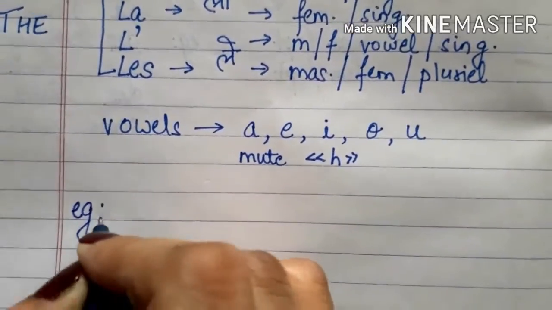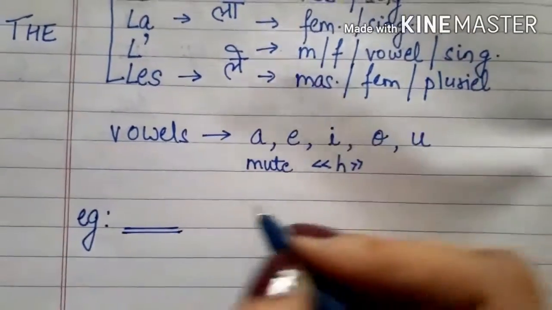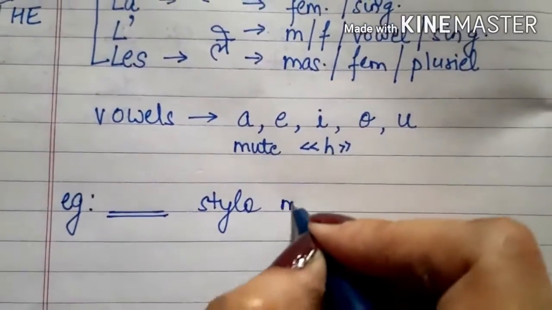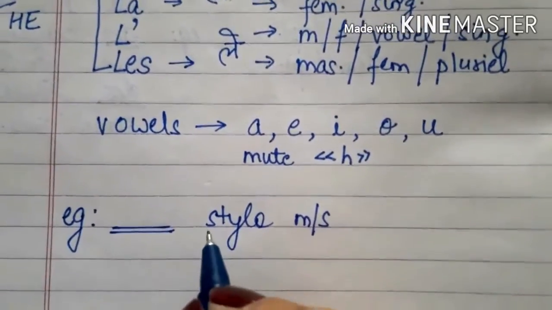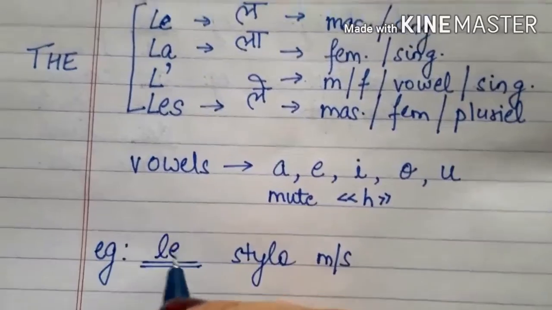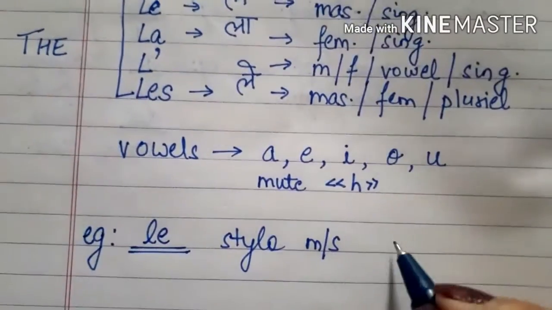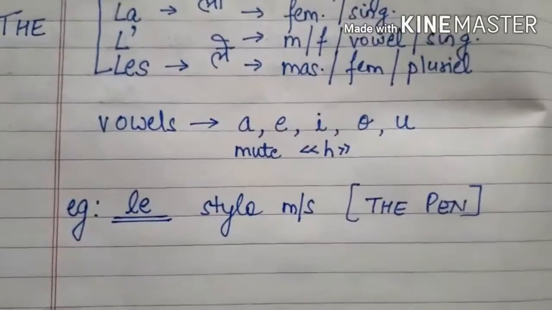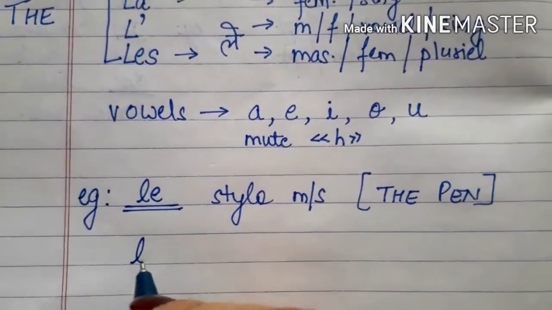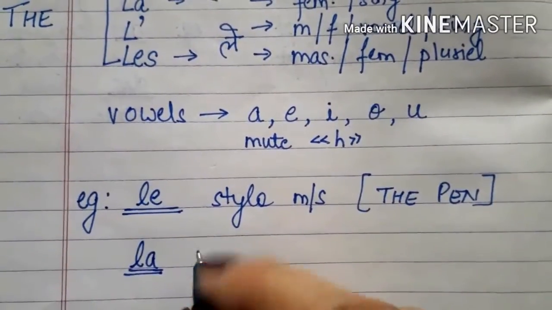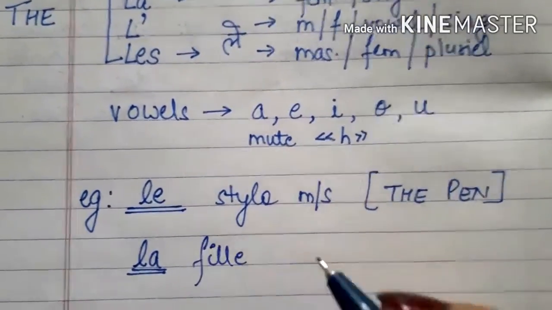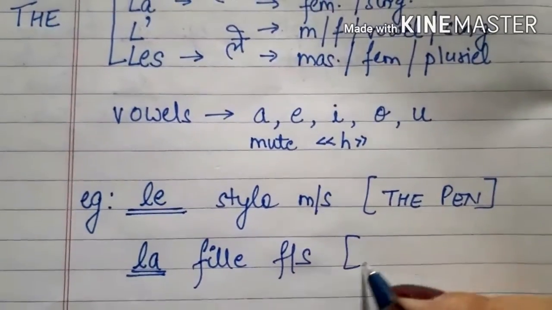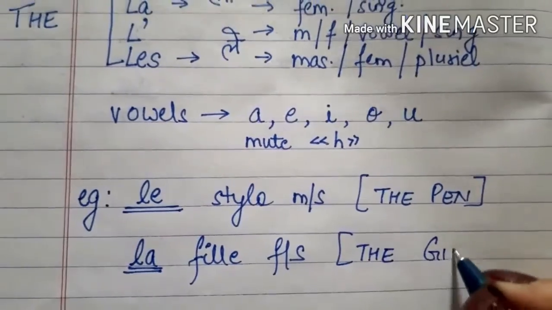First we use stylo. Stylo is masculine and singular, starting with a consonant, so we are going to use le: le stylo. The translation becomes the pen. Then la: we can use fille, girl. In the last video we used this word, which is feminine and singular. So now it becomes la fille, the girl.